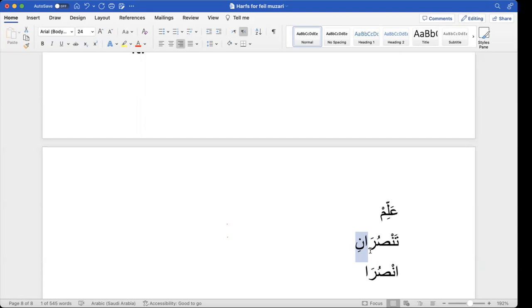If the second last letter has fatha or kasra, alif will take kasra. Correct. The second last letter here is swad only. It has dhamma on it. So alif will take dhamma. So it will be unsura.